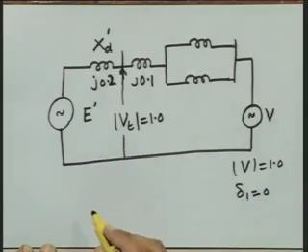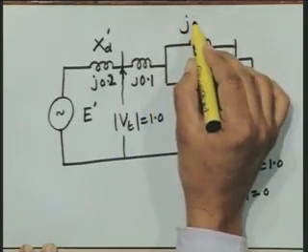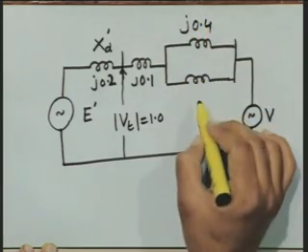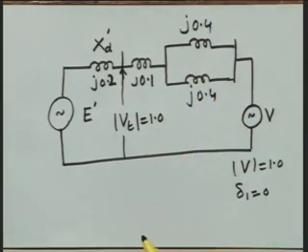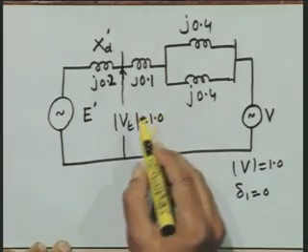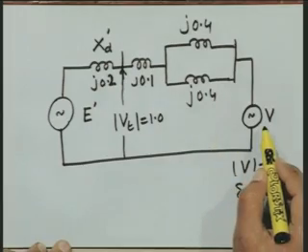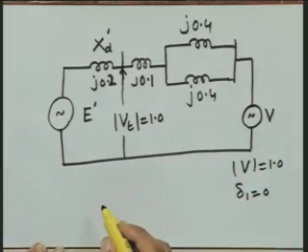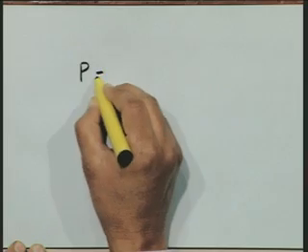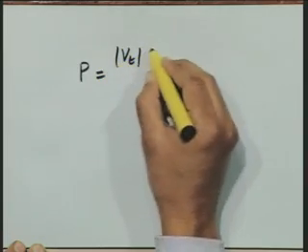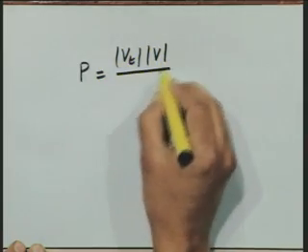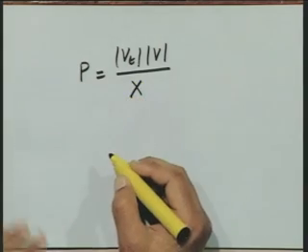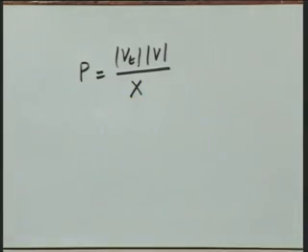Now, with this equivalent circuit, we find out what is the phase angle of this Vt with respect to the infinite bus voltage. This can be obtained simply by using the relationship that the power output P can be written as Vt magnitude into V divided by the reactance connecting the terminal of the generator to the infinite bus.